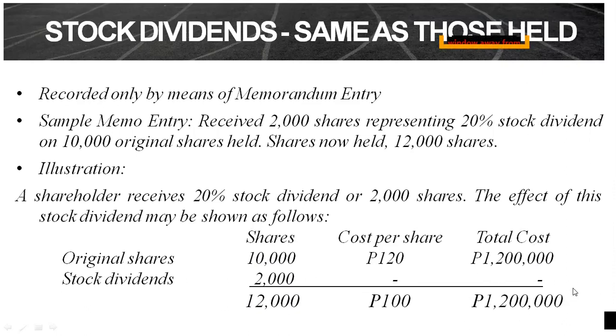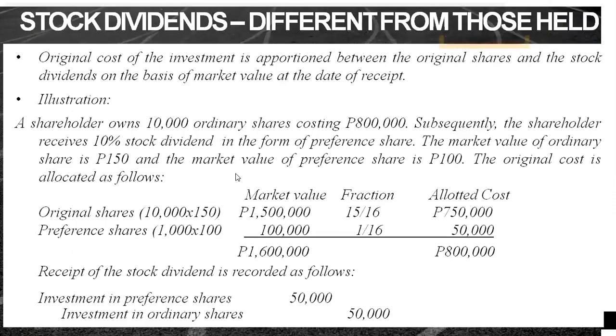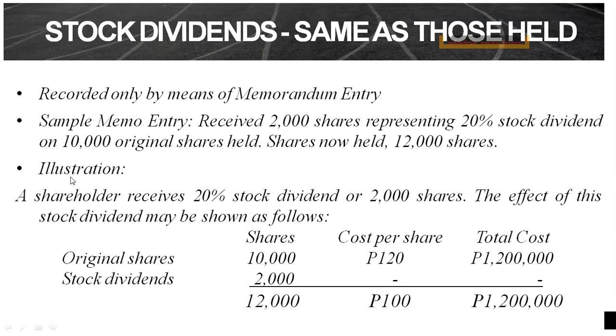So ano ba ang affected? So affected ang number of shares, which is nag-increase. And what will happen to your cost per share? It will decrease, no? So from 120 per share, naging 100 per share na lang. So that is 1.2 million divided by 12,000. So you have 100 pesos. Okay, so again, dito wala tayong journal entry na gagawin pag ang stock dividends are the same as those held.